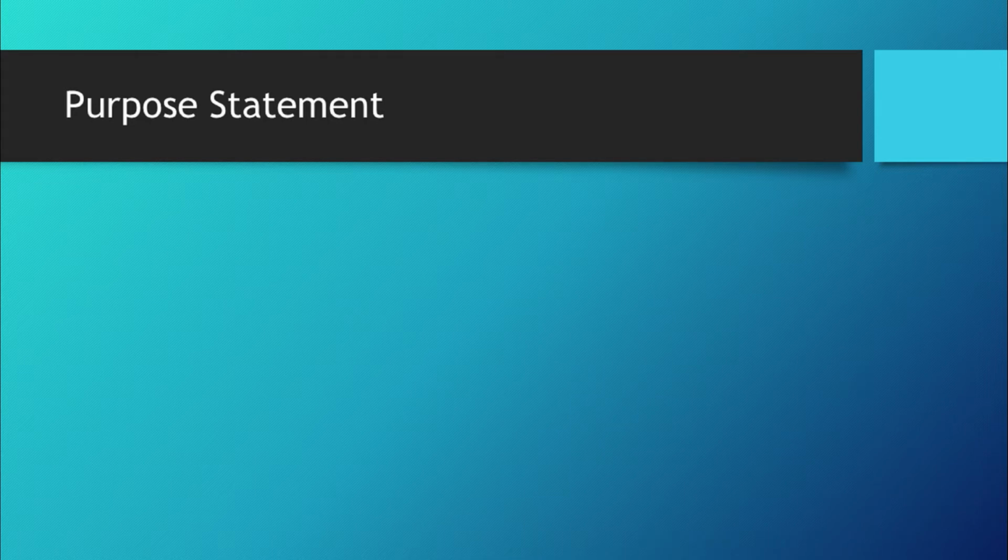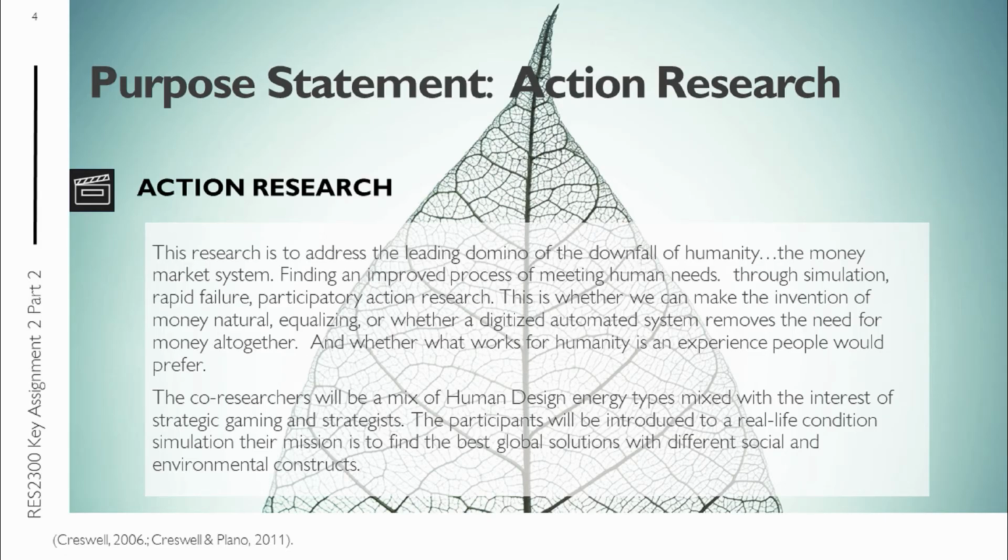Purpose statement. Let's start with action research. This research is to address the leading domino of the downfall of humanity, the money market system. By improving the process of meeting human needs through simulation, rapid failure, and participatory action research, this is where we can make an invention of money natural, equalizing, and whether or not a digitized automated system removes the need for money altogether. And this also checks to see if the experience people would prefer is this new system that would be considered more natural.